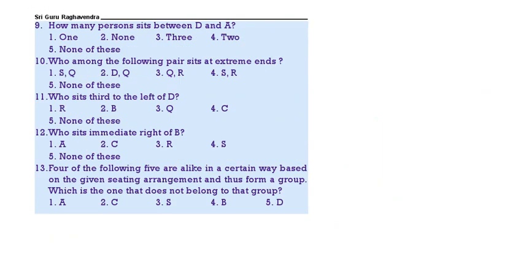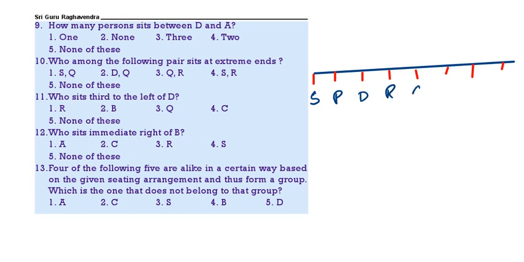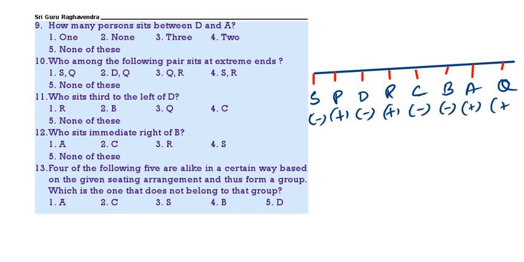Now come to the questions. See here, this is the straight line we are having. Now the persons 1, 2, 3, 4, 5, 6, 7, 8: S, P, D, R, C, B, A, Q. Minus, plus, minus, plus, minus, minus, plus, plus. How many persons are there between D and A? There are 3 persons.